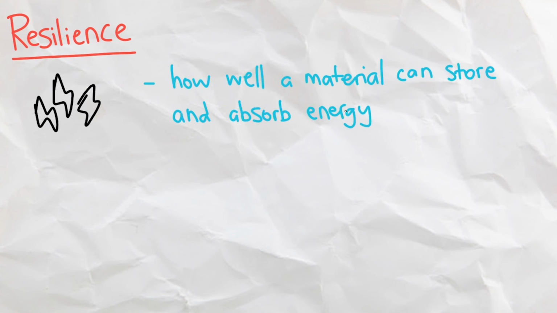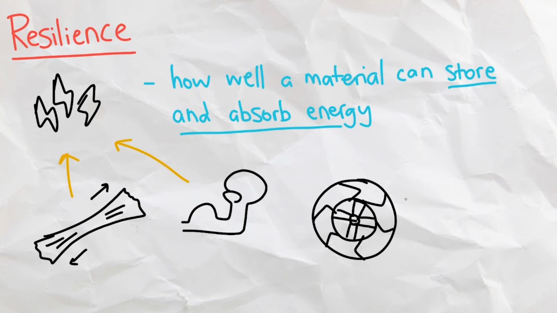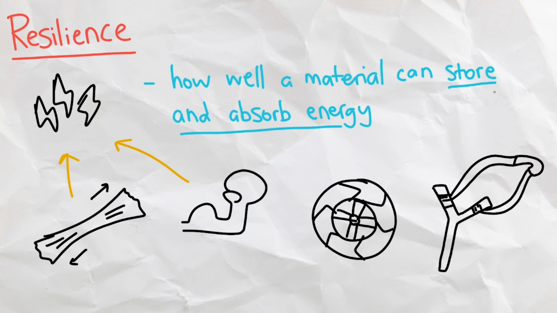And lastly, we have resilience, which is how well a material can store and absorb energy. This is a combination of strength and elasticity, with rubber being a very resilient material used to make slingshots that store elastic energy quite well. And there we have it.